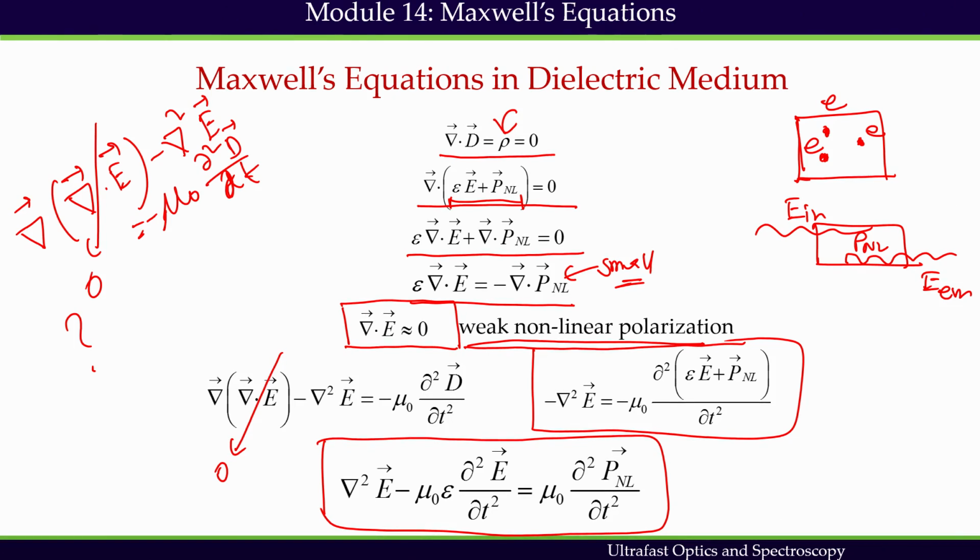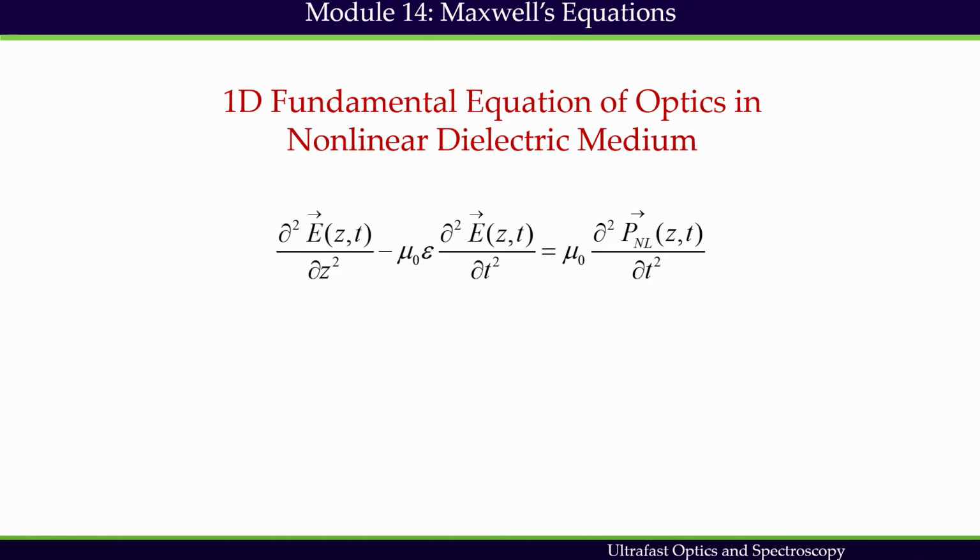This is called the perturbative limit of nonlinear effect, and under this perturbative limit we get the expression which we used previously as the fundamental equation of nonlinear optics.